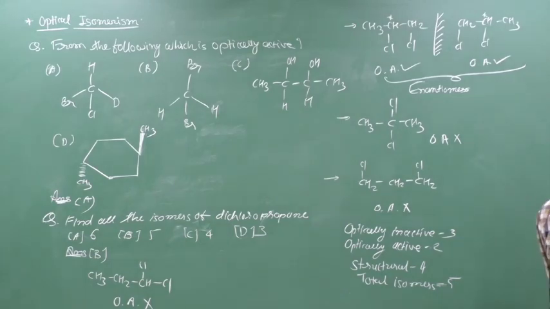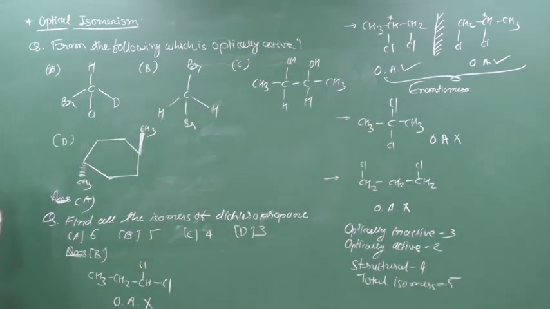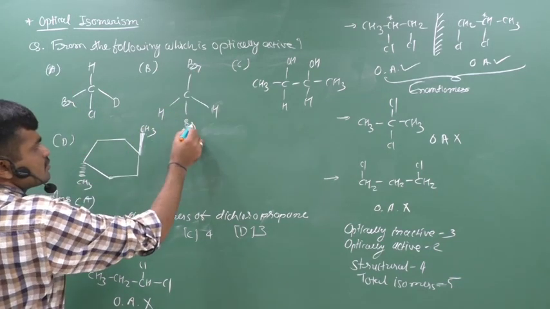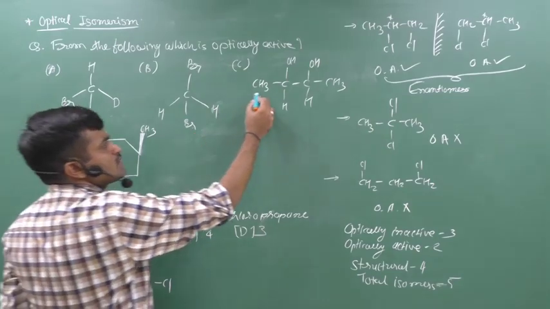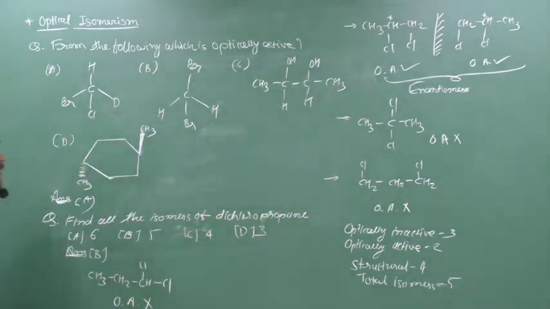First question is: from the following, which is optically active? From the following, which is optically active? In A, we have C, H, D, Cl, Br. B option, C, Br, H, Br, H. C option, CH3, COH, H, COH, H and CH3. D option, a 6-membered cyclic ring. Here a CH3 on a dash and here a CH3 on a wedge.